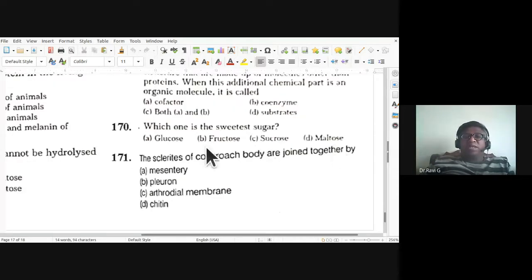Which one is the sweetest sugar? Is it fructose, glucose, sucrose, or maltose? Fructose is the sweetest sugar.